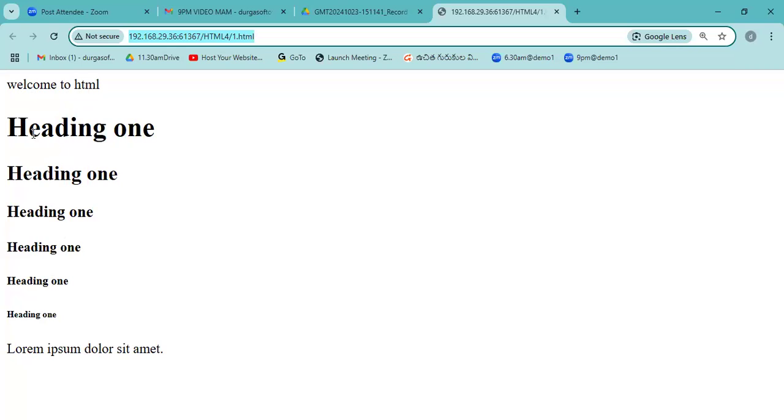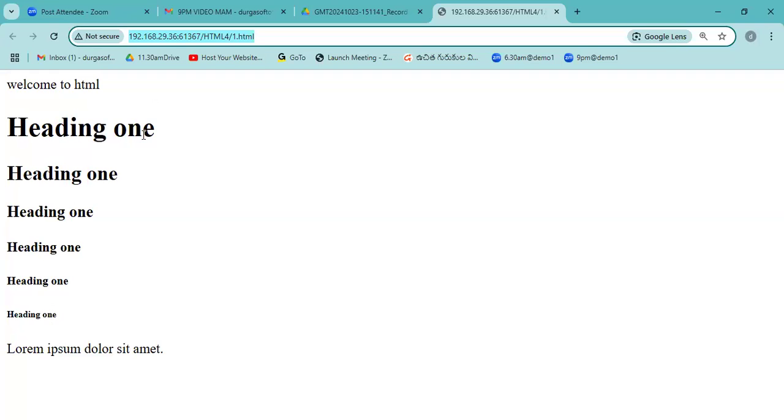See, I'm able to display all the different sizes of headings like this: H1, H2, H3. We can write H1 to H6 here, all different sizes of headings for our program. H1 will show you the biggest heading, and H6 will show you the smallest heading.